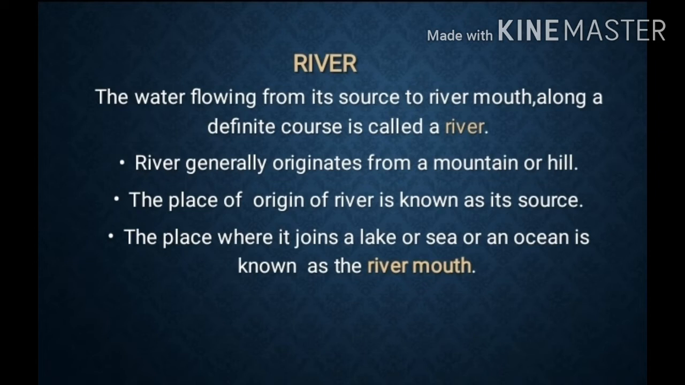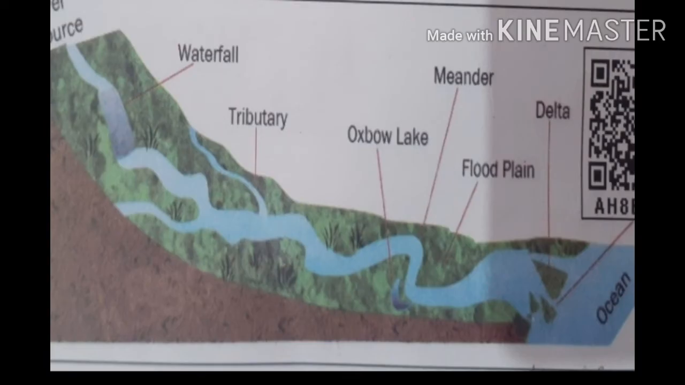The place where it joins a lake, a sea or an ocean is known as the river mouth. So the source is the origination, and the reaching point where the river joins a sea or an ocean is known as the river mouth.